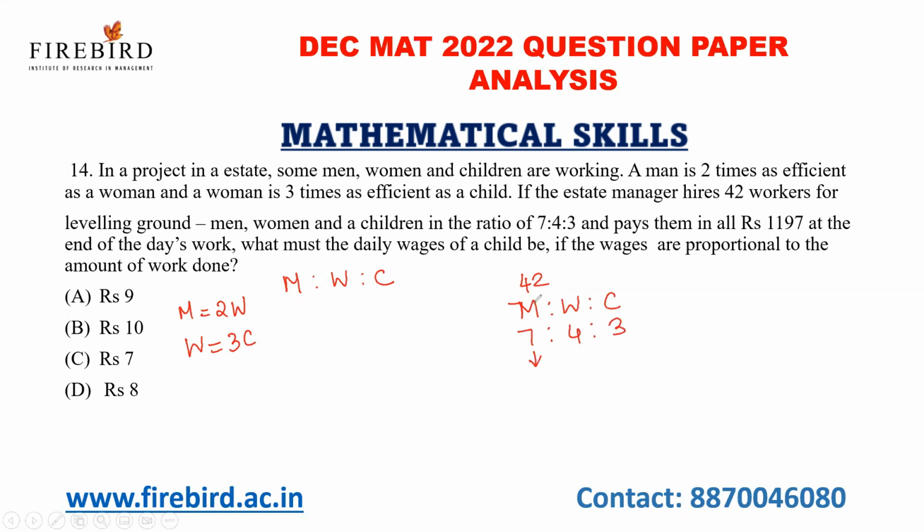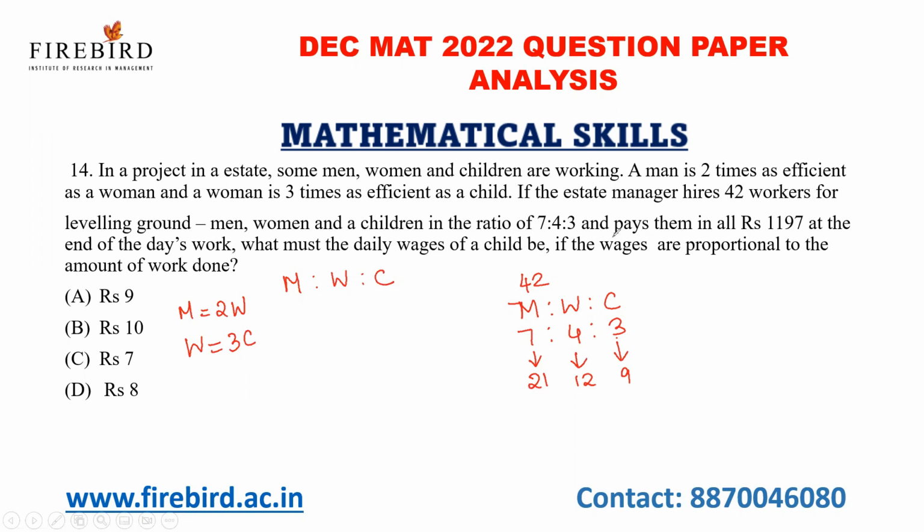So if I divide 42 in this ratio, 7 plus 4 plus 3 is 14. 42 by 14 is 3. So 3 is the ratio unit, and 7 into 3 is 21. 4 threes are 12. 3 threes are 9. Now,